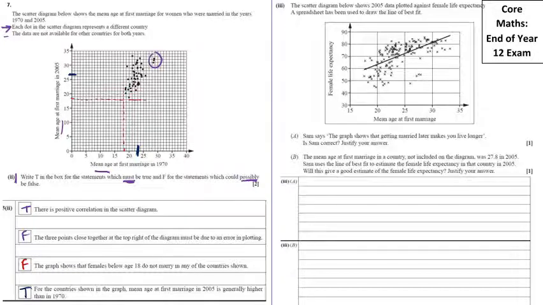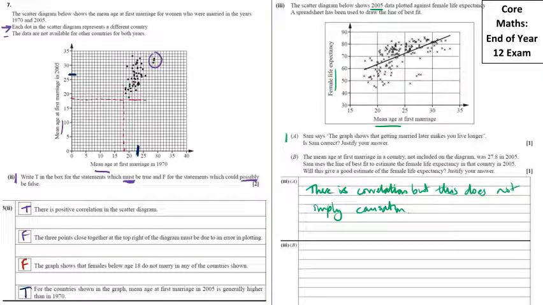We're then given a different scatter diagram for 2005 data. We've got the mean age at first marriage against female life expectancy. And someone says the graph shows that getting married later makes you live longer. Now there is correlation between here. We can see on average, the later people marry, the longer their life expectancy is, but it doesn't say that's what causes it. And it's really key to understand this with scatter graphs.